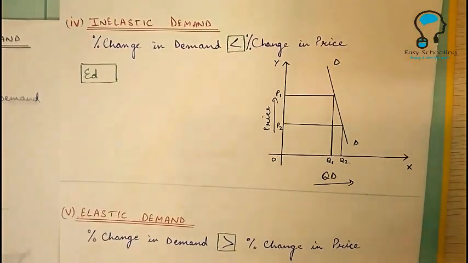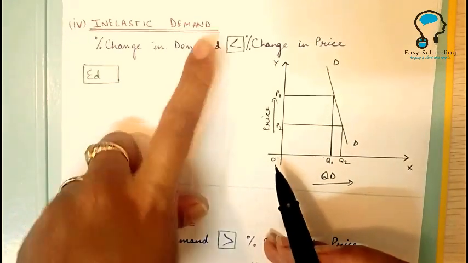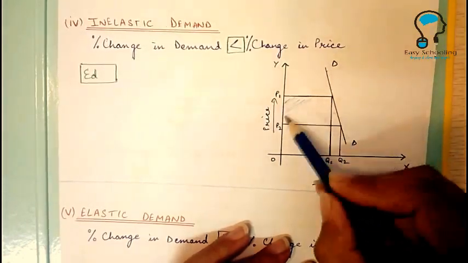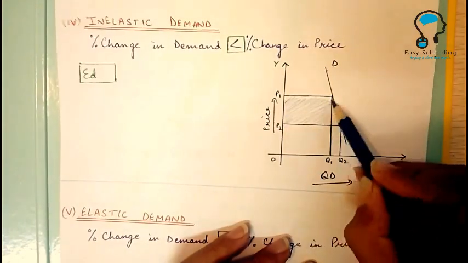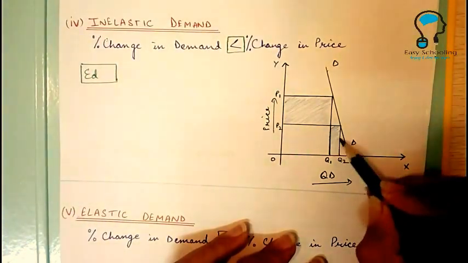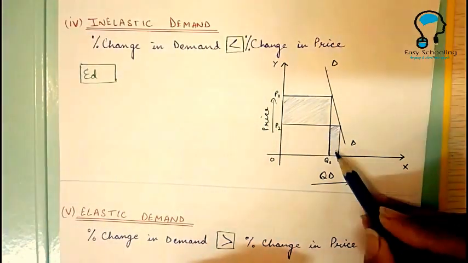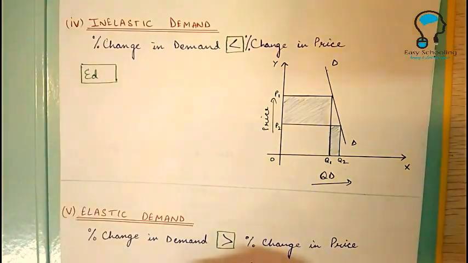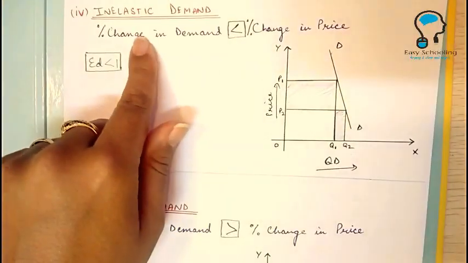Next is inelastic demand. Demand is said to be inelastic when percentage change in demand is less than percentage change in price. This is the percentage change in price. The price is changing from P1 to P2, and what is the change in demand? Very small. Change in demand is Q1 to Q2. When proportionate change in demand is less than proportionate change in price, then elasticity of demand is less than 1, and it is called inelastic demand.